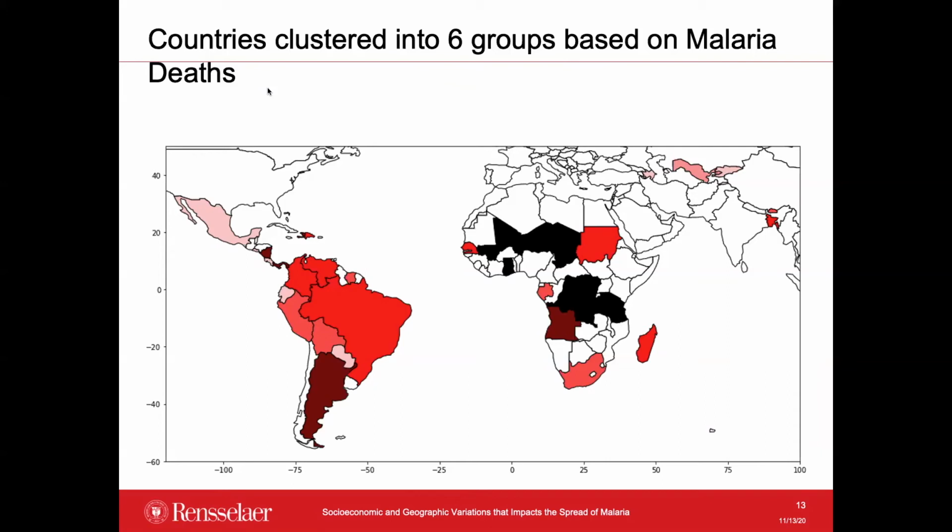The clusters are colored in shades of red, where the darkest color indicates a higher mean confirmed number of deaths due to malaria. We observed 2 darkest groups in the middle of Africa, including Niger, Chad, Democratic Republic of Congo, indicating areas with high confirmed death due to malaria. On the other hand, Mexico and Kyrgyzstan have lighter shades due to lower number of confirmed deaths from malaria. Further, countries in South America like Bolivia, Brazil, and Peru have a moderate confirmed number of deaths due to malaria compared to other countries.